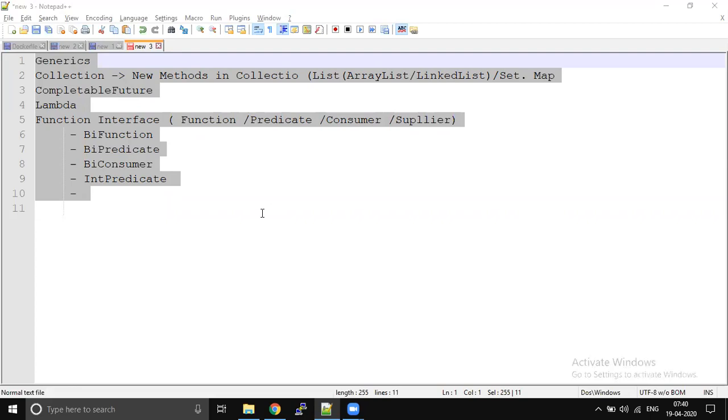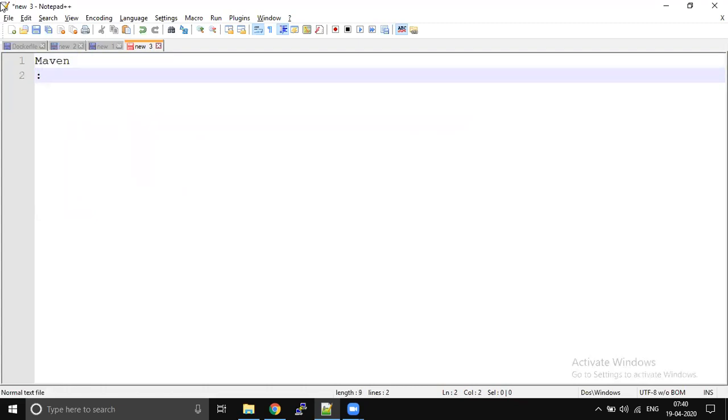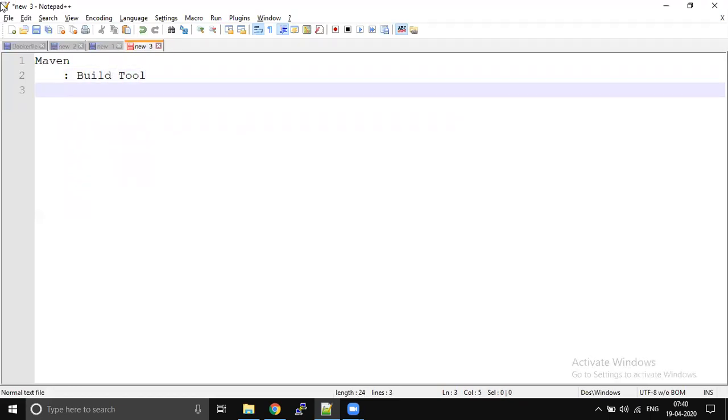So today we're going to start Maven. This is actually a build tool. This is actually a build tool from Apache.